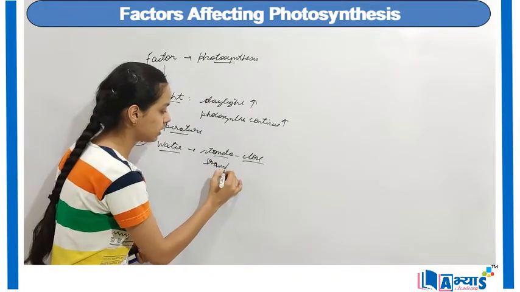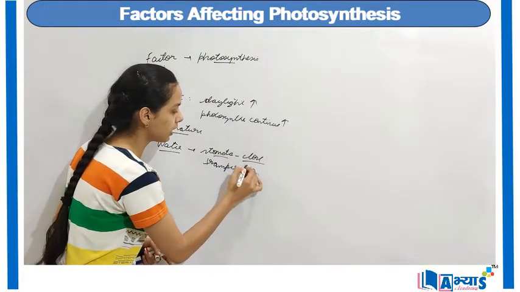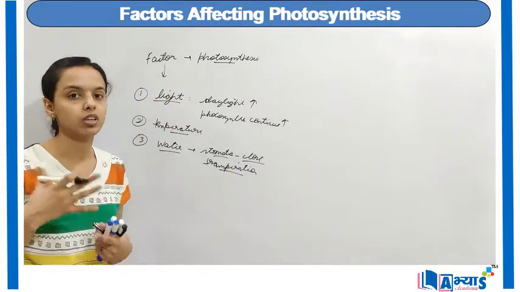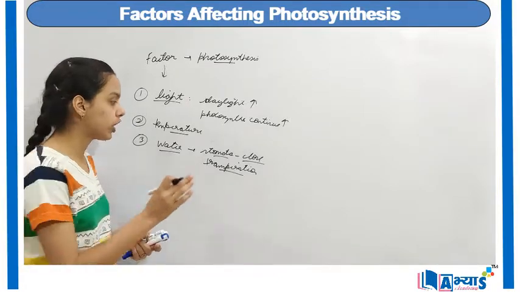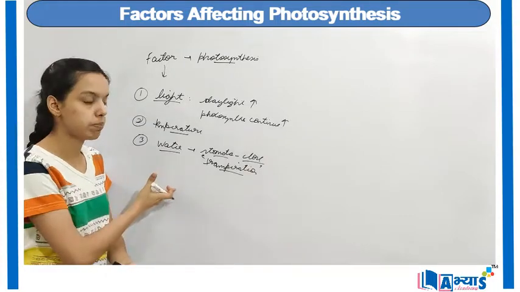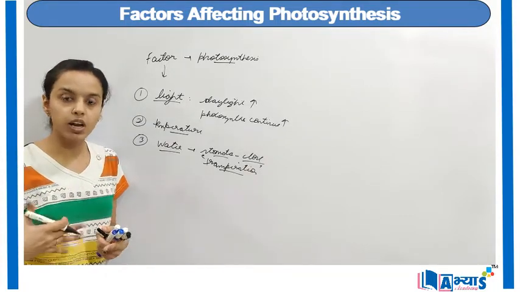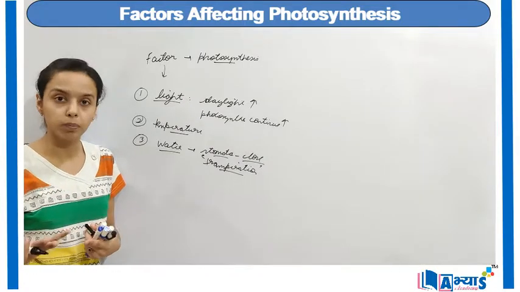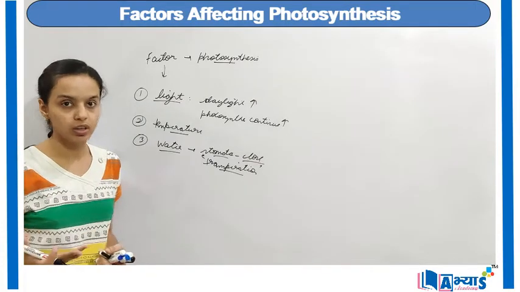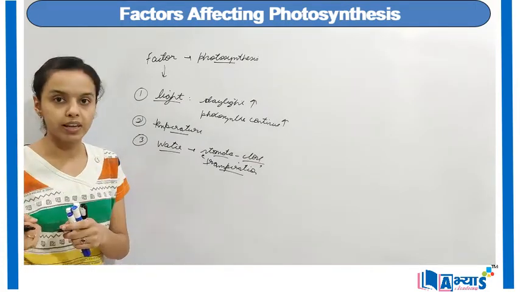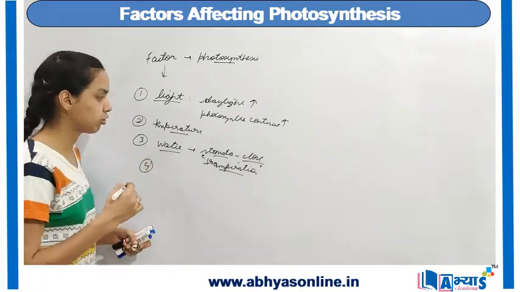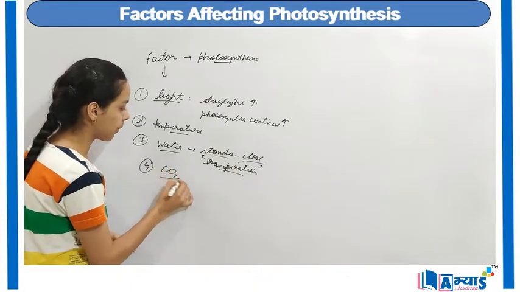And transpiration is the process by which the water is released from the stomata and goes into the atmosphere. So it is the excess water removed from the leaves. We can say that transpiration must be prevented, because the water in the plant is very less, and if transpiration occurs, the water will release more from the plants and the plant can even die. So whenever there is water inability or less water in the plants, the stomata will close automatically, thus they will prevent the transpiration. And the fourth factor which affects photosynthesis is the presence of carbon dioxide.